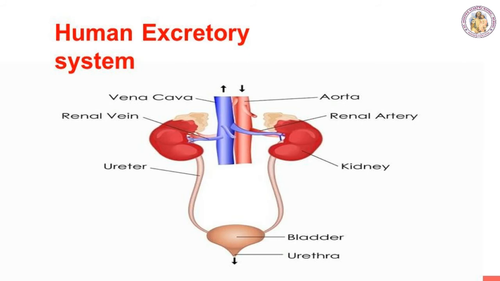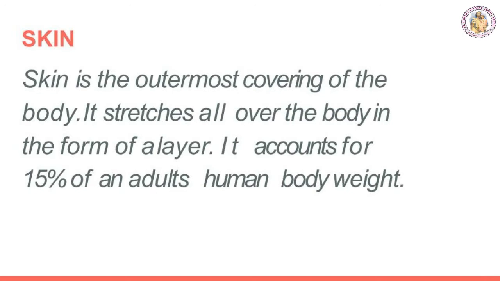Another excretory organ is the skin, which removes water, urea and salt in the form of sweat. So this is another way of excretion. The skin is the outermost covering of our body. We all touch our skin and can stretch it slightly, isn't it? It accounts for 15% of an adult human's weight. Did you notice that? There are many structures and glands derived from the skin.